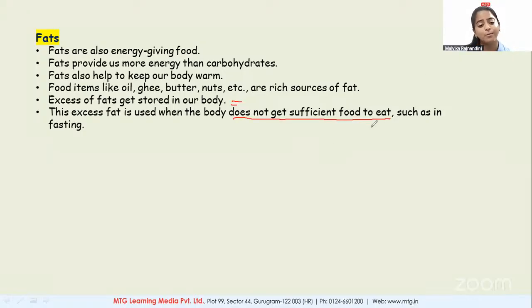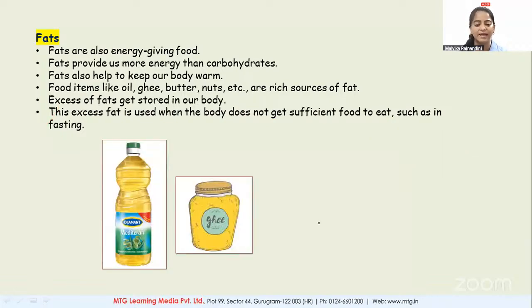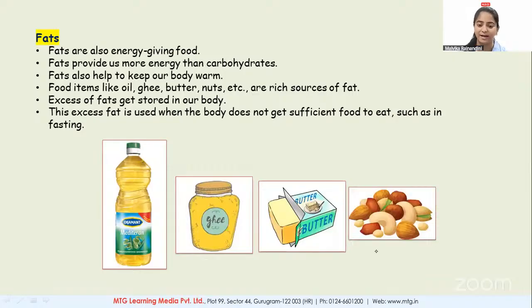You must have seen your parents, grandparents, or elder siblings sometimes go for fasting, and they are not eating anything. So, how is their body working? How are they fit and fine? It is because of the fat that is stored in the body. That fat is now utilized to provide energy to their body. Clear? Yes, then please give me a thumbs up. So your oil, ghee, butter and nuts are the sources of fat.